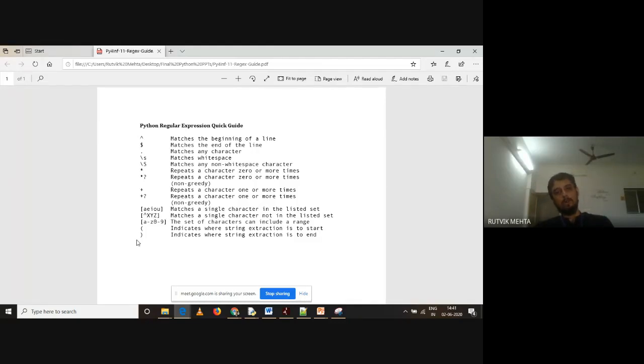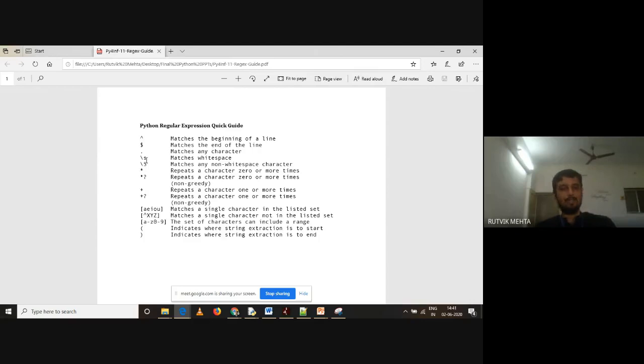Now there are four more similar to this, slash small s. We have slash small d. So slash small d means digits, right? And slash capital D means non-digits. I'm repeating it. Slash small d is digits. Slash capital D, non-digits. Slash W, alphanumeric characters. So alphanumeric means A to Z and 0 to 9. Slash capital W, non-alphanumeric characters, like not small a to z, not capital A to Z, not 0 to 9, right? So this many symbols are there in regular expression, and you have to remember the meaning of each and every symbol.